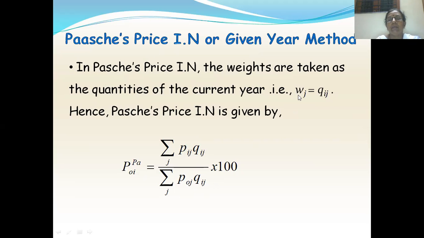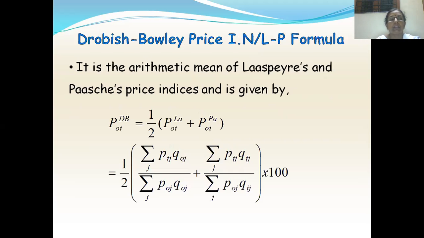That is, Wj is equals to Qij. So Paasche's price index is given by P0I PA is equals to summation over J Pij Qij by summation over J P0J Q0J into 100. See, remember this, all the index numbers should be expressed in percentages. That's why you have into 100 here.